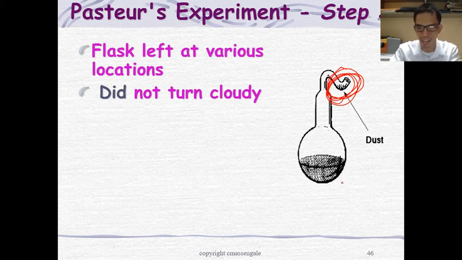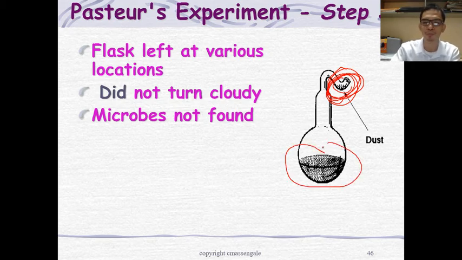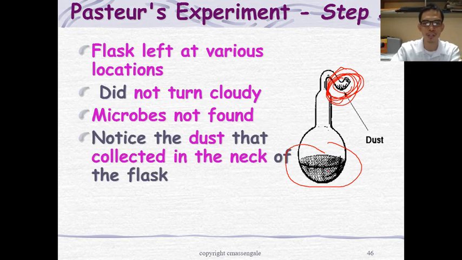It means there is something on the dust that makes the broth become cloudy. According to him, microbes were not found in the broth, so there are no microbes in the broth. The dust collected does not affect the broth itself.